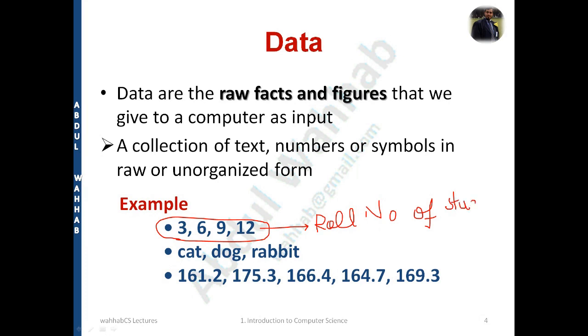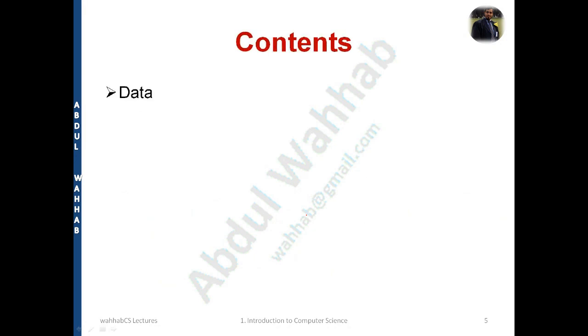It means it is understandable now. Now it is information. I'm sure it is clear. Now further, let me clear it for a moment, and then we'll move to the next slide.